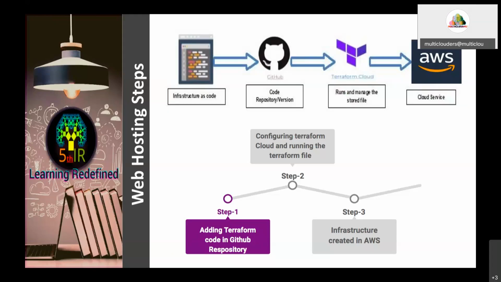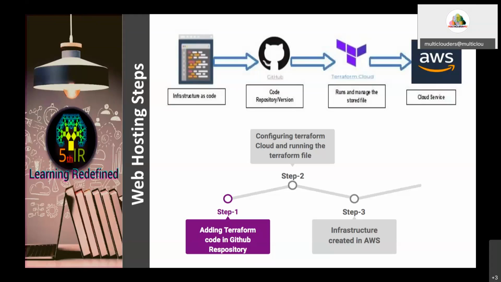Okay, so as I already explained, in Terraform Cloud you do not need to write code. Everything can be done through the graphical user interface with buttons. If you want to plan the infrastructure, just click plan. If you want to create the infrastructure, just click confirm and run, so that the infrastructure will be created in AWS or any cloud service provider. Okay, so the steps are: step 1, adding the Terraform code to the GitHub repository, then configuring Terraform Cloud and running the Terraform file in Terraform Cloud. And finally from this I can create an infrastructure in AWS.